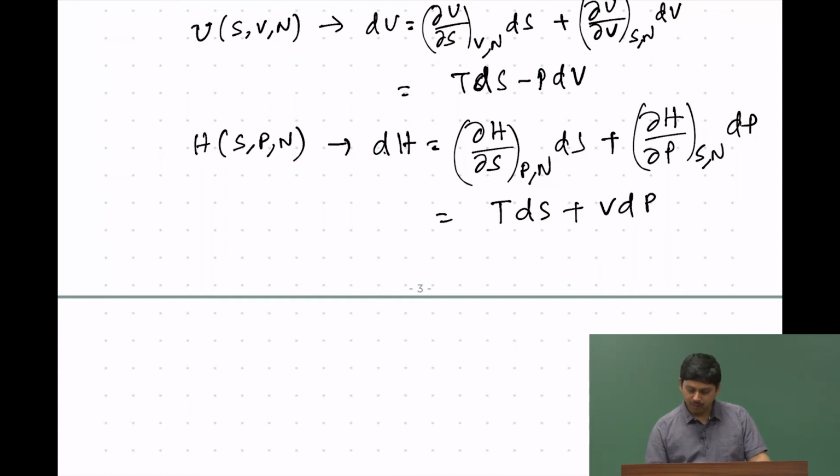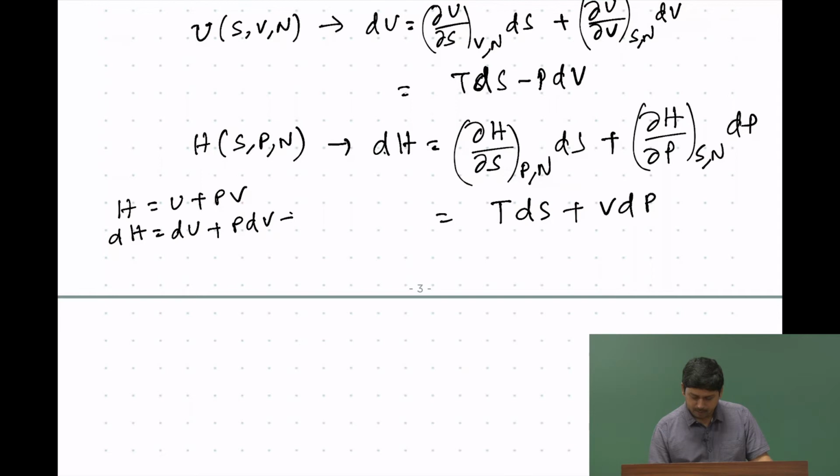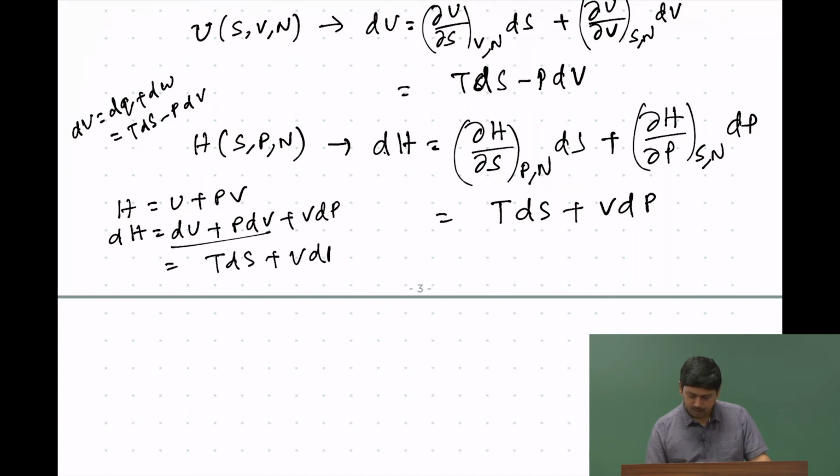We also know that H is equal to U plus PV. So, dH is dU plus P dV plus V dP, and we know that dU equals dq plus dw, which is T dS minus P dV. Therefore, dU plus P dV is nothing but T dS plus V dP, and that is what we got here. And we know that ∂H/∂S is T and ∂H/∂P is V.